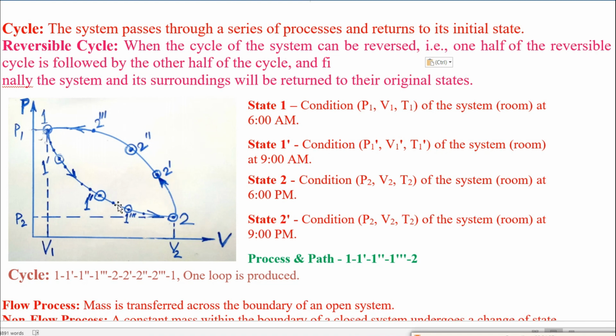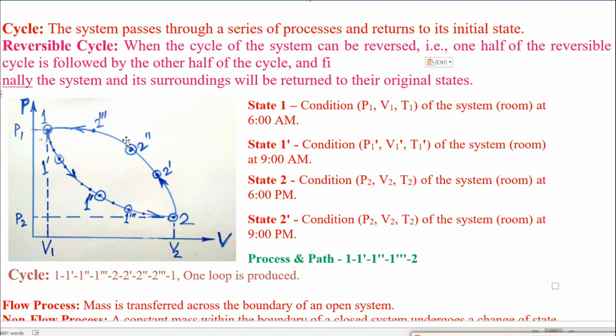Then when the cycle of the system can be reversed, say here the arrows are given in the clockwise direction, the system may follow the anti-clockwise direction.